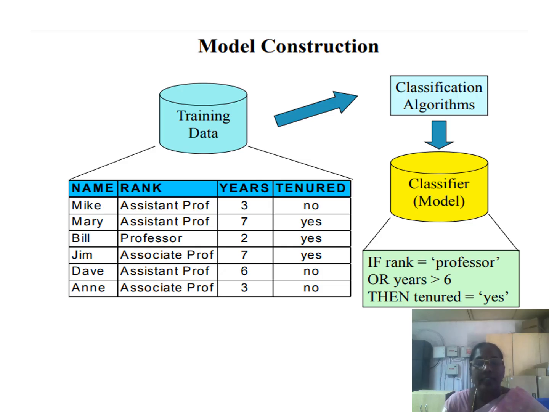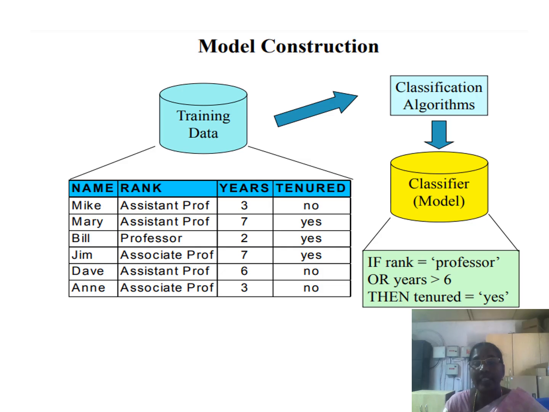So how we construct that: we have constructed the model using the training data set. Here the name, rank, and year are three attributes, and tenure is called the class label. Using those training data sets, we are going to pass them to the classification algorithm. The classification algorithm may be a decision tree, or a rule-based classification, or Bayesian classification, or a back propagation algorithm.